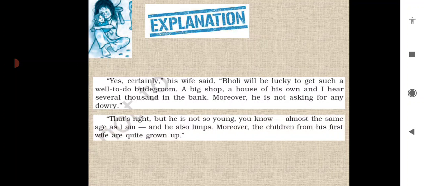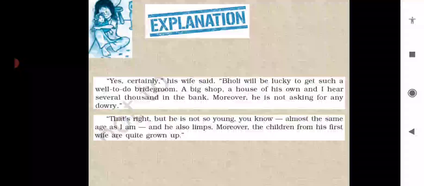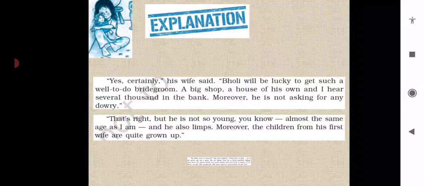"But he is not so young, you know, almost the same age as I am." So now Ramlal is replying to her, but his age is very big, similar to my age. I am her father, and Bisambar is also equivalent to my age, and he is also handicapped. "Moreover, the children from his first wife are quite grown up." So Bisambar had a first wife, she is no more, but his children are also quite grown up.